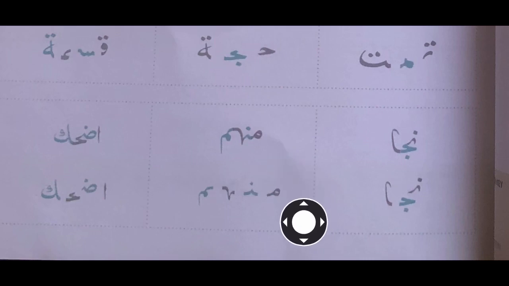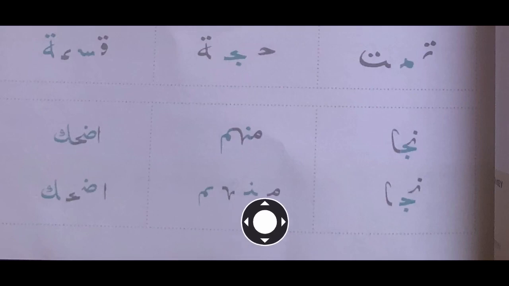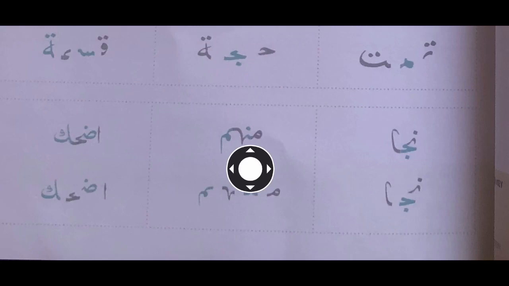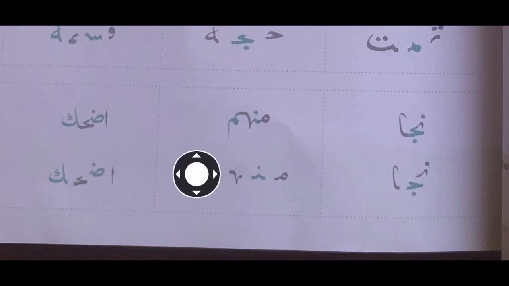Let's look at the breakdown. Meme, noon, ha, and meme. You have been introduced to how ha can look when it's coming joined. Remember this Pringle mustache, noon there. Meme, noon, ha, and meme. So all of you say meme, noon, ha, and meme. And then the last example, can you see what letter is this?